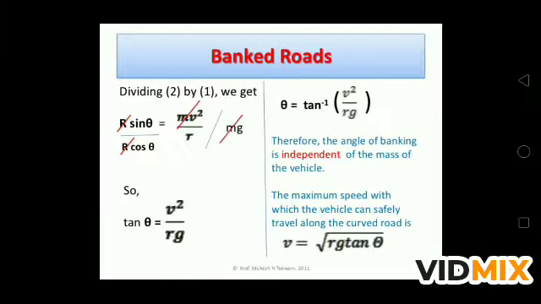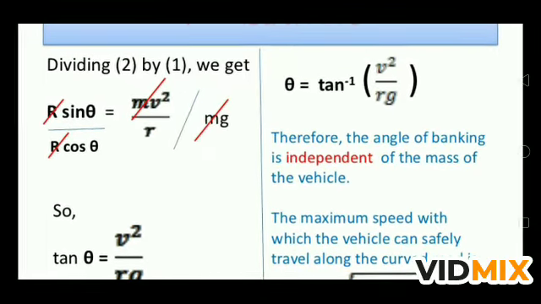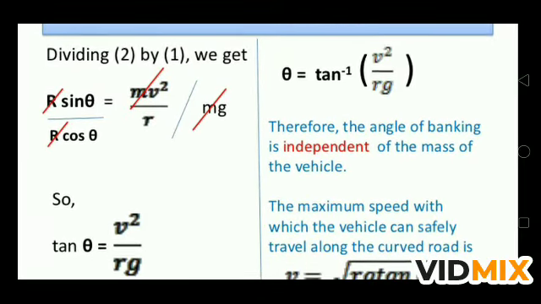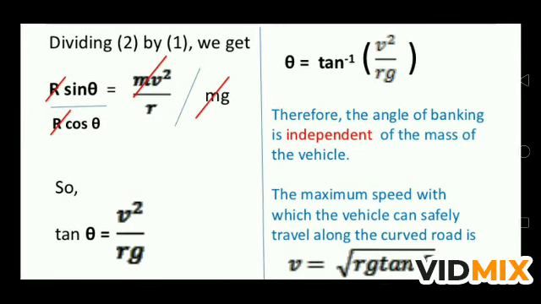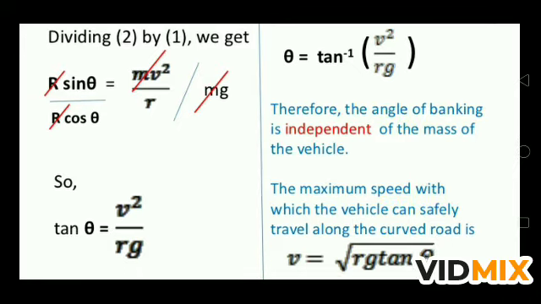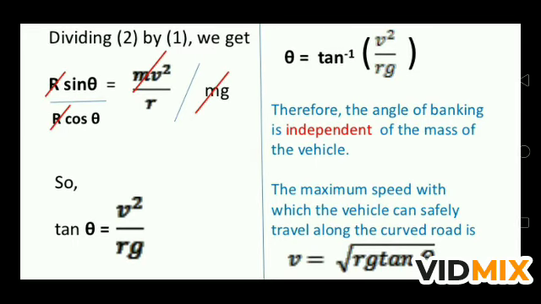From these two equations, if you divide, R sin theta upon R cos theta is equal to mv square by r upon mg. Cancel out the same terms, and you will get tan theta is equal to v square upon rg, or theta is equal to tan inverse of v square upon rg. Therefore the angle of banking is independent of the mass of the vehicle. In the expression for theta we are not using the mass of the vehicle. Whether it is a small car or a heavy truck, it doesn't matter. The angle of banking is the same for every vehicle.